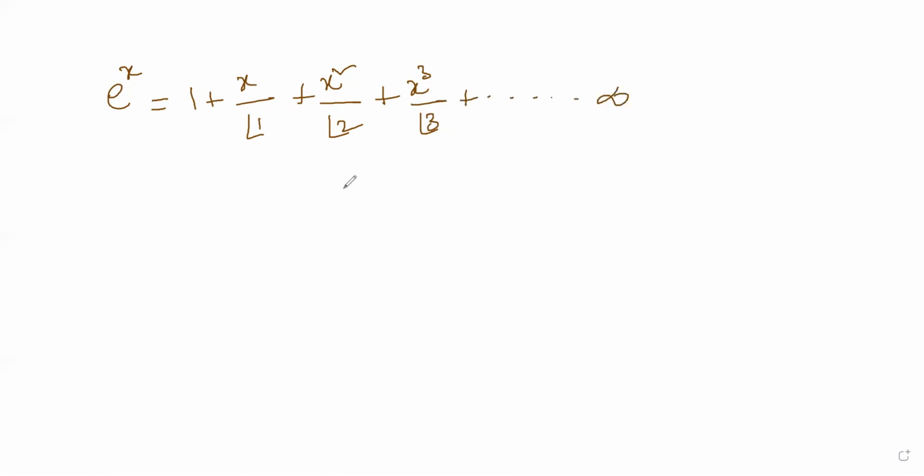What is the factorial function? Suppose I want factorial 3. 3 into 2 into 1. From 3 to 1, you start multiplying whatever numbers come in between. So that is 6. Suppose I want factorial 4. You just write 4 into 3 into 2 into 1, counting down from whatever number we're given. So 4 into 3 into 2 into 1 is 24.